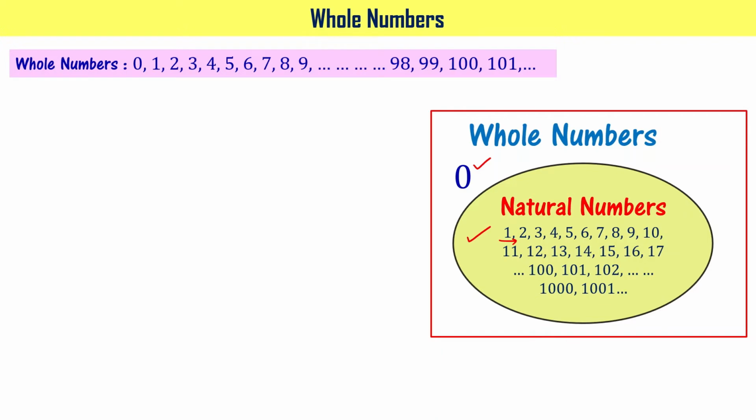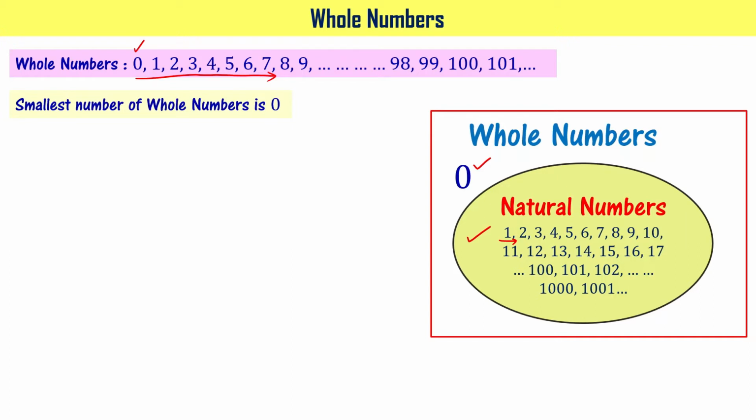Whole numbers are going to be 0, 1, 2, 3, 4, 5, 6, 7, 8, 9, and so on, right? You have natural numbers and one extra number, that is 0. When you have these two together, that set of numbers is called whole numbers, right? When you look at this, you can say that the smallest whole number is 0, right?